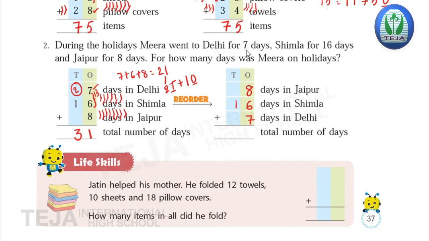Okay. Now here add 8 plus 6. 8 is the bigger number, 6 is the smaller number. So keep 8 in your mind and draw 6 lines. 1, 2, 3, 4, 5, 6. Now count after 8, children. 9, 10, 11, 12, 13, 14. So 8 plus 6 is 14.